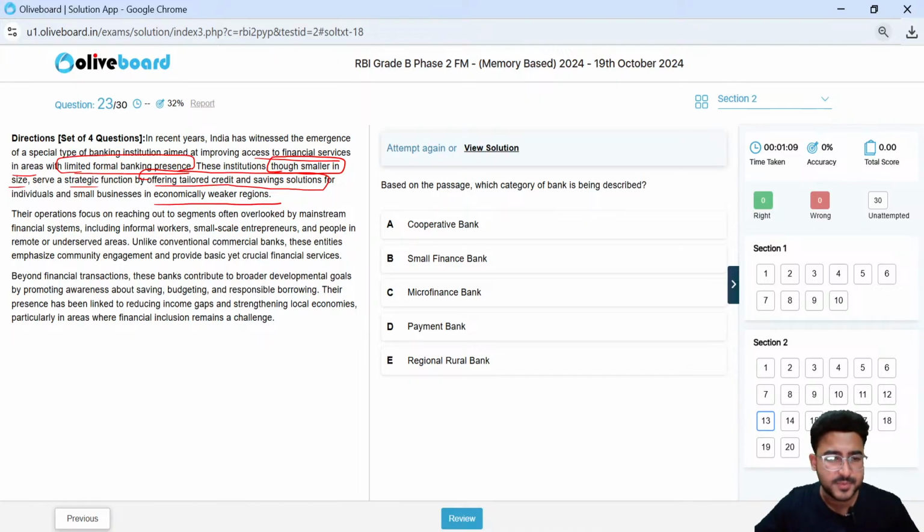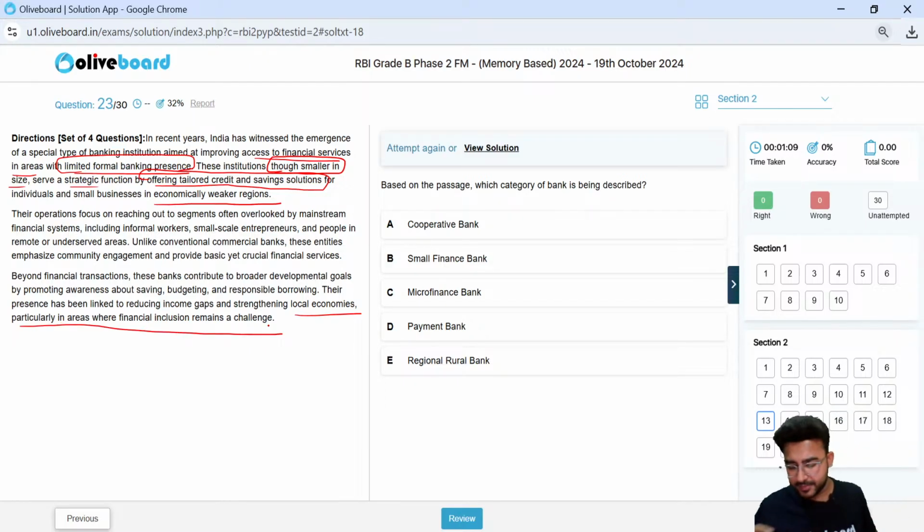Their presence has been linked to reducing income gaps, strengthening the local economies, particularly in the areas where financial inclusion remains a challenge. What do you think, guys, should be the correct choice here? Cooperative bank, small finance bank, microfinance bank, payments bank, or regional rural bank? What should be the correct choice here?